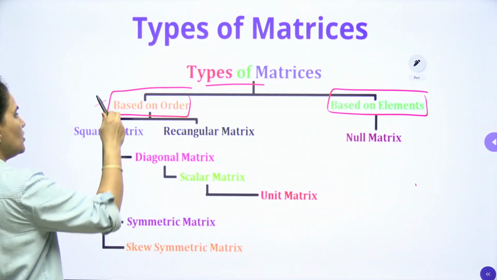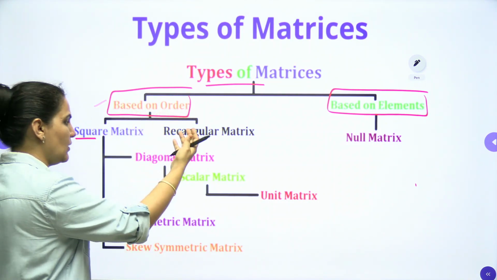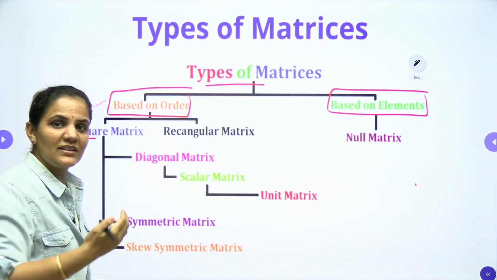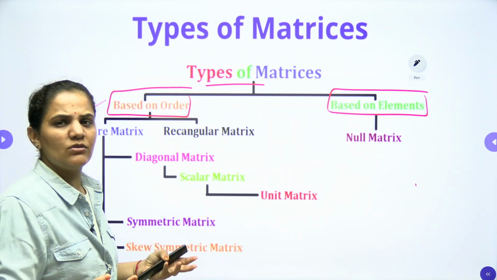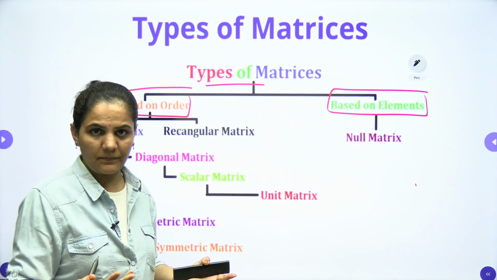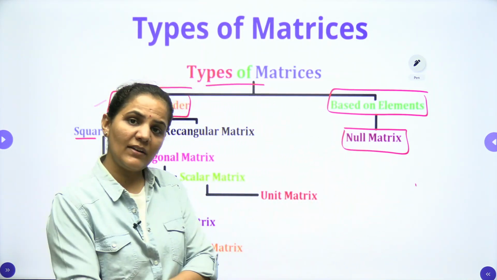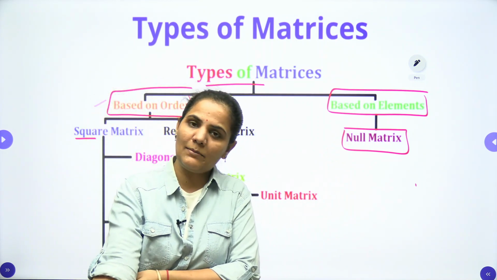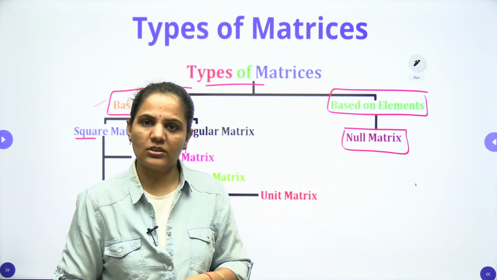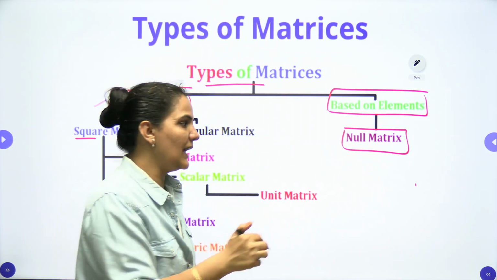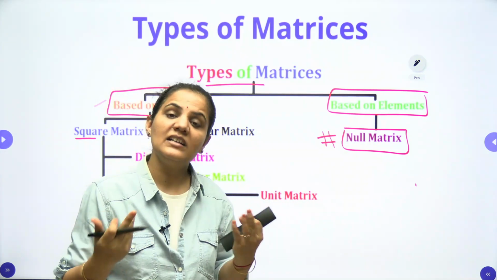Look here, based on the order. Based on the order it has lots of types: square matrix, rectangular matrix, diagonal matrix, scalar matrix, unit matrix, row matrix, column matrix, triangular matrix, symmetric matrix, skew symmetric matrix. So lots of types we have there. But when I am talking about based on the elements, it means whether all the elements are 0 or non-zero. So based on the elements we have only one type, that is called the null matrix. A null matrix means a matrix in which all elements are 0.